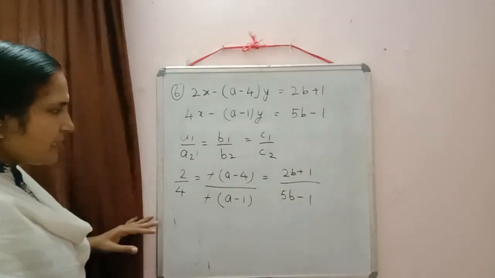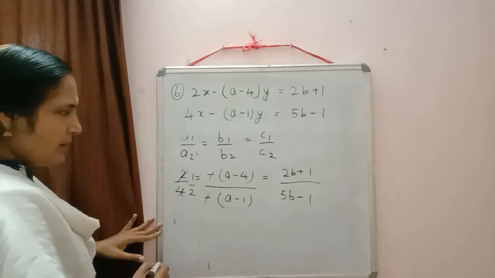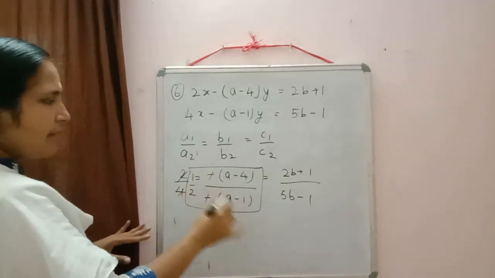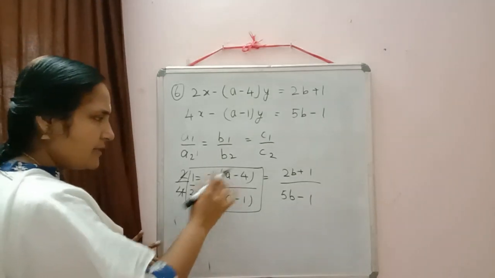Now which one we can equate? Here we can cancel this one. 1 by 2 will come. Now I think first and second we can equate. So in this only one variable we have. So it will be easy for us to solve. Now doing the cross multiplication.